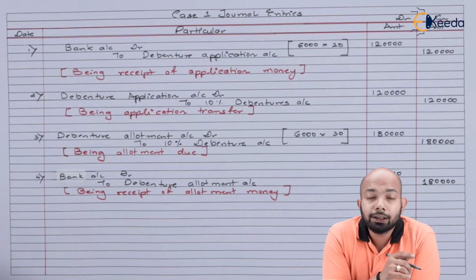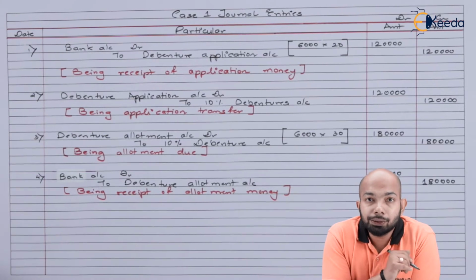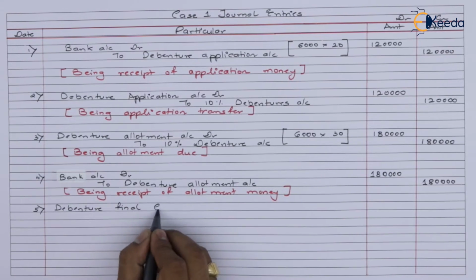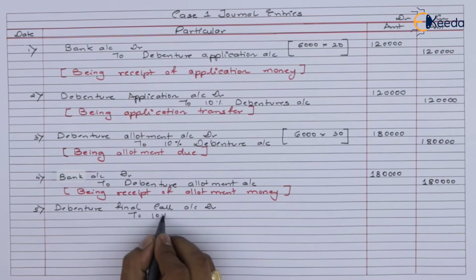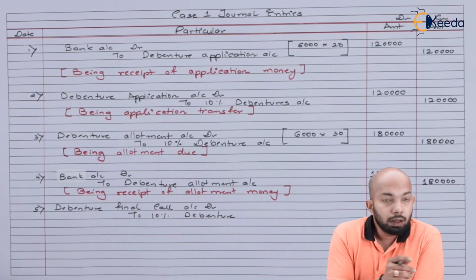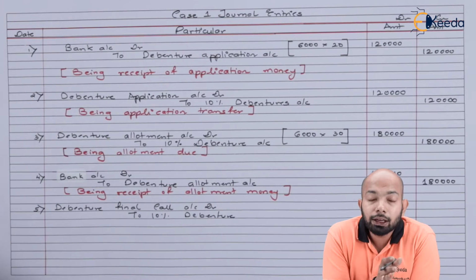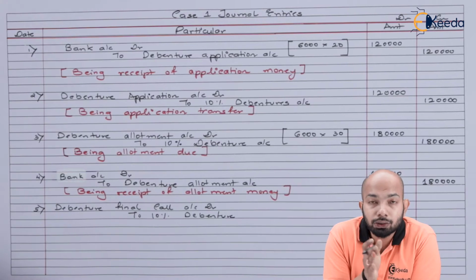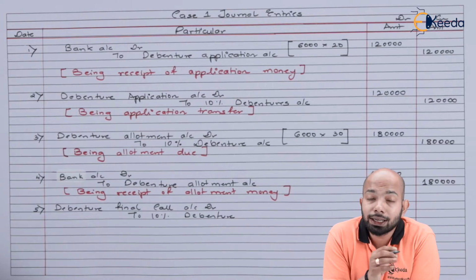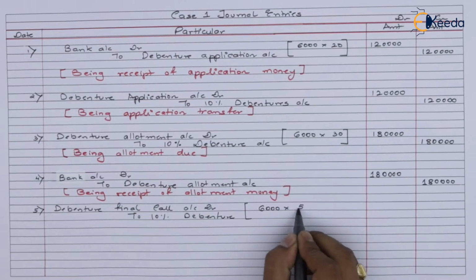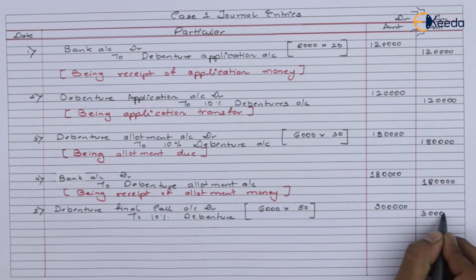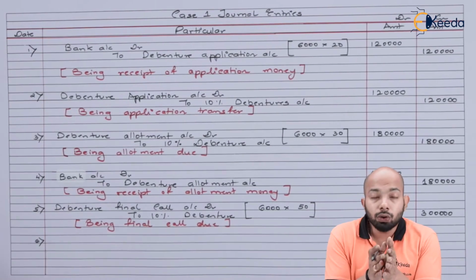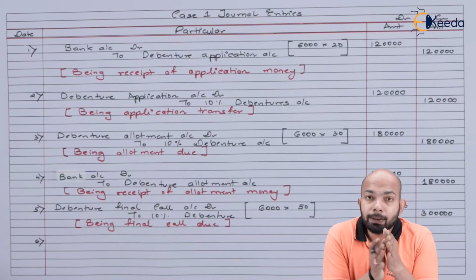Now, the next category refers to final call due. On final call, the value was 50 rupees per debenture, which means per debenture we're supposed to take that much value. So 6,000 multiplied by 50 will be the amount that we are expecting here. So debenture final call account debit to 10% debenture has been recorded.